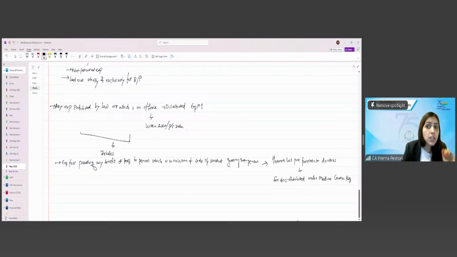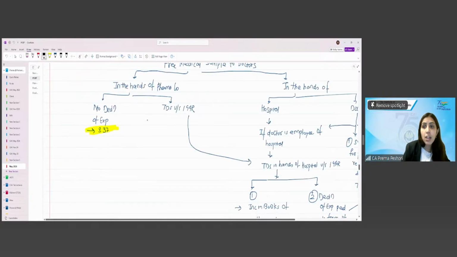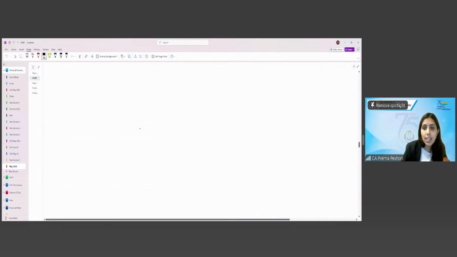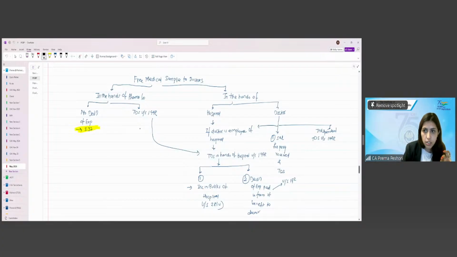So if pharma companies give these freebies to the doctors, then for the pharma companies, this will not be allowed as the deduction because this is for providing any benefit or perquisite to the doctors, which is against the code of conduct of the Medical Council regulation, and this will not be allowed. Now, if you remember, we had done this in the 28 also, right?